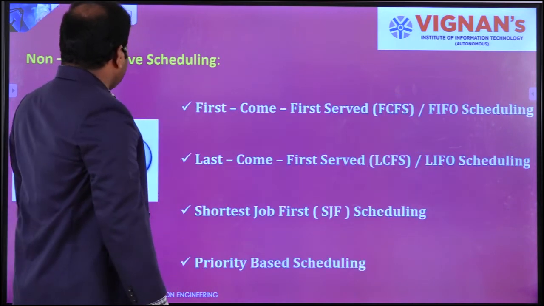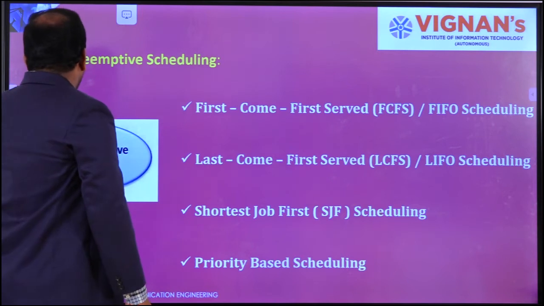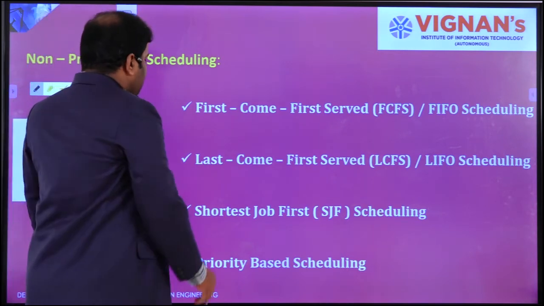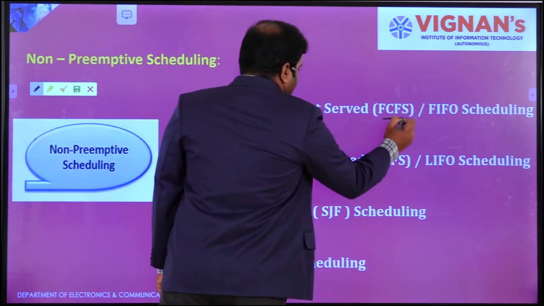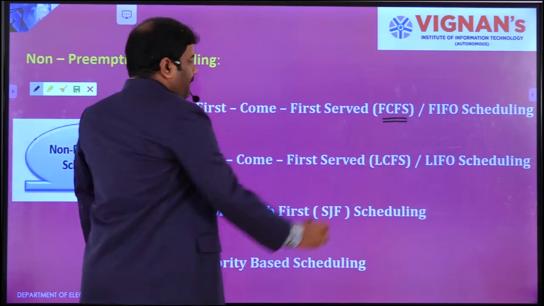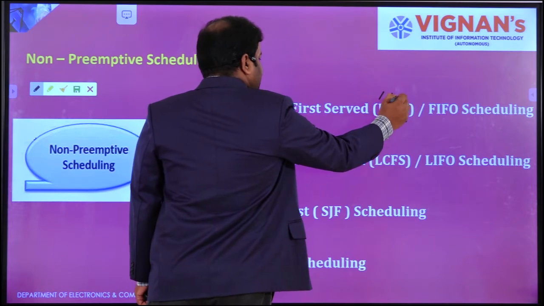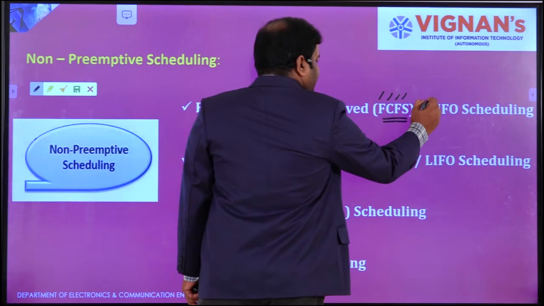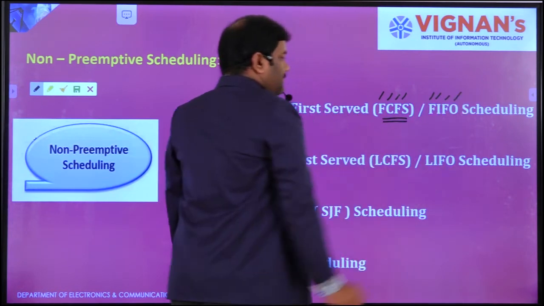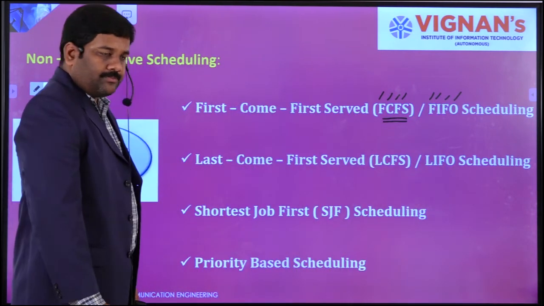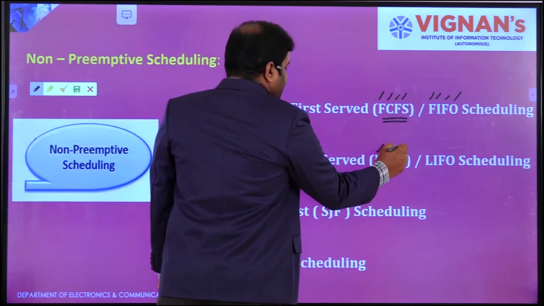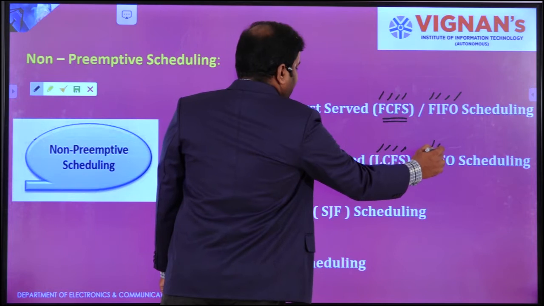Non-preemptive scheduling has four types of scheduling. The first one is FCFS scheduling, first come first serve. You already know about FIFO, first in first out, queue. The second one is last come first serve, that's last in first out.